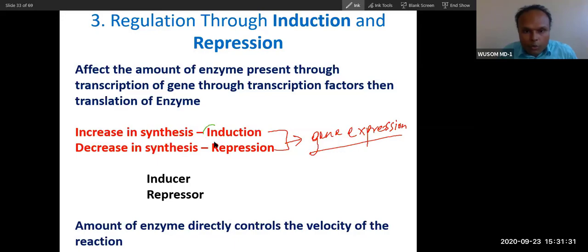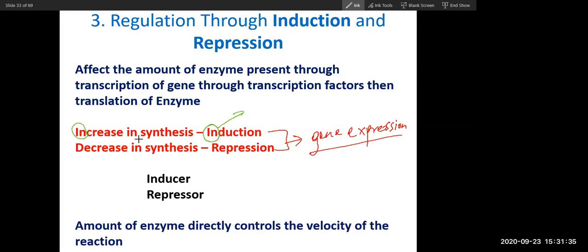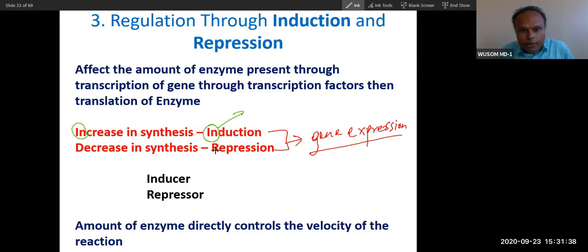Induction, you can remember this way: IN for increase. Induction, increase, and then the opposite is repression. Repression is like depression, and depression is decrease, a decrease in synthesis. So those molecules which increase are called inducers, and those molecules which decrease are called repressors. Generally, these inducers and repressors are actually hormones. Which hormones? Insulin and glucagon.